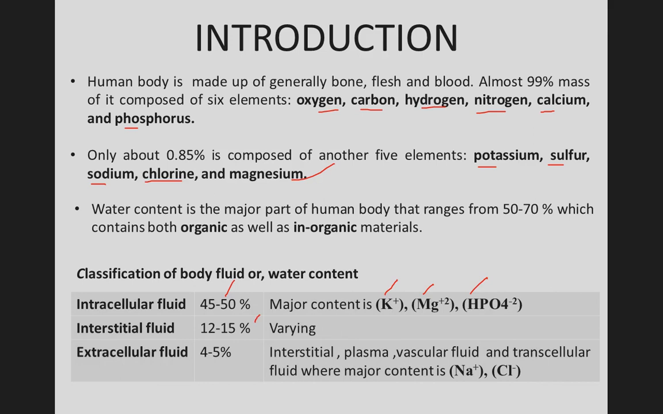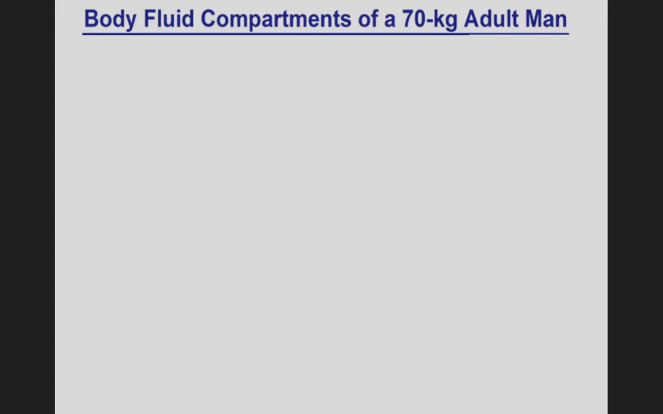Next, extracellular fluid, that is 4 to 5%, and here the interstitial fluid, plasma fluid, vascular fluid and transcellular fluid are collectively called extracellular fluid, and the major content is sodium ion and chlorine ion.